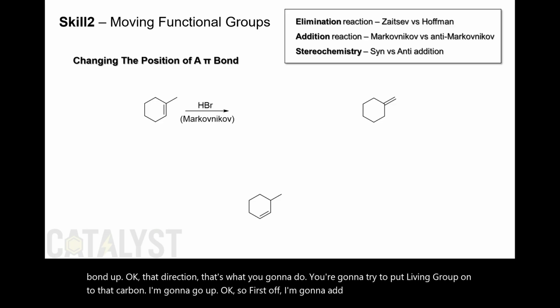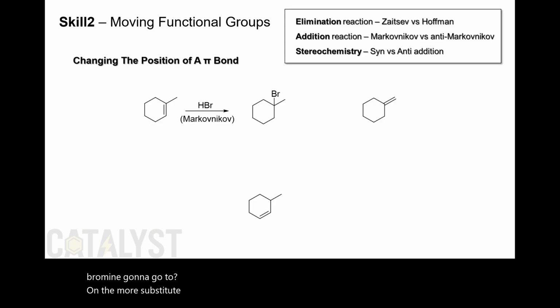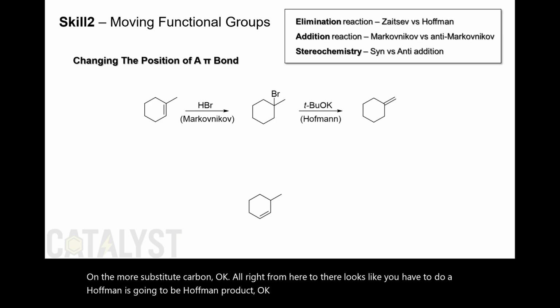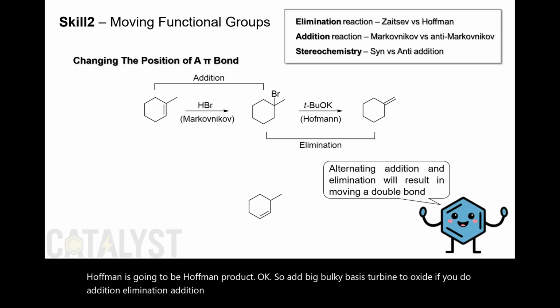Do you know where bromine is going to go? On the more substituted carbon. From here to there looks like you have to do Hofmann. This is going to be the Hofmann product, so add big bulky bases, tert-pentoxide. If you do addition, elimination, alternating in this manner, the result is moving the functional group.